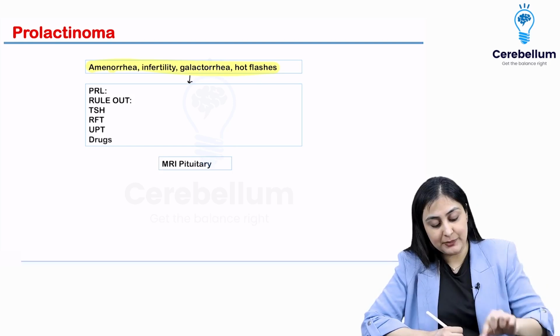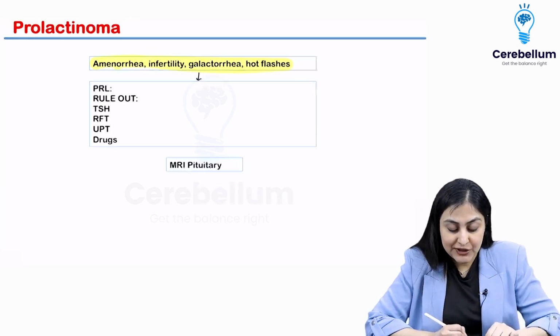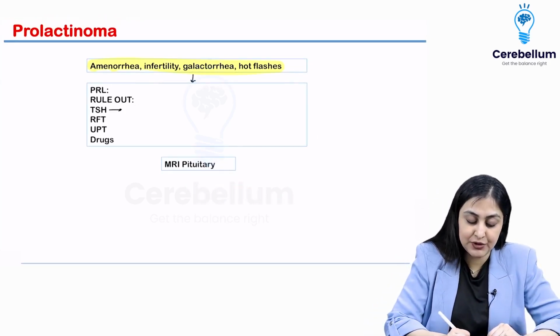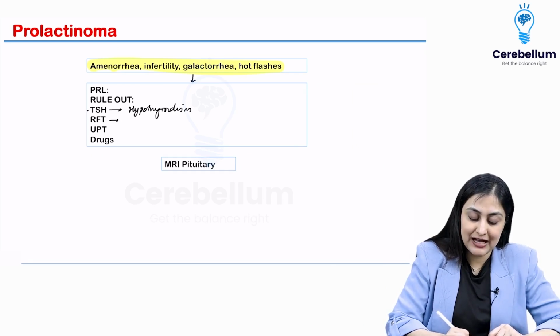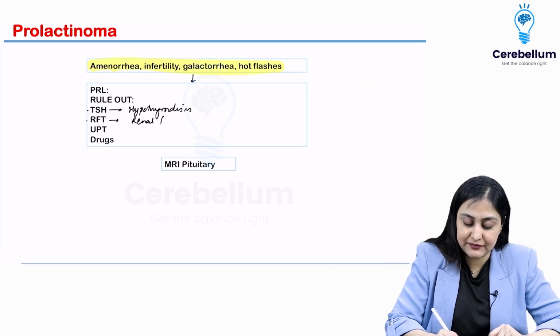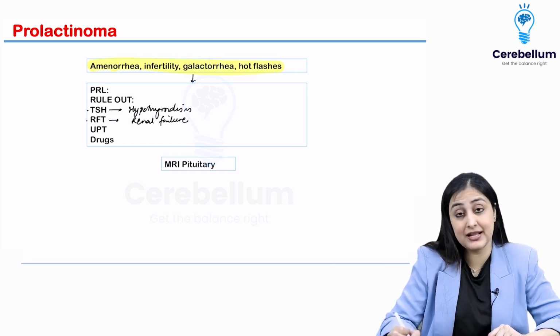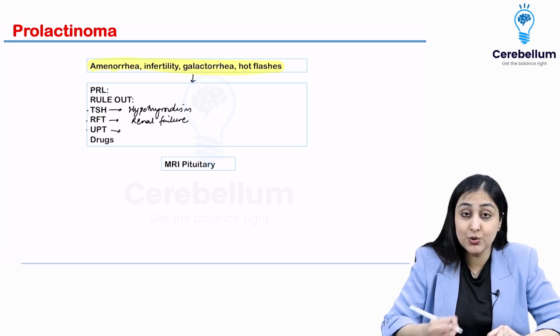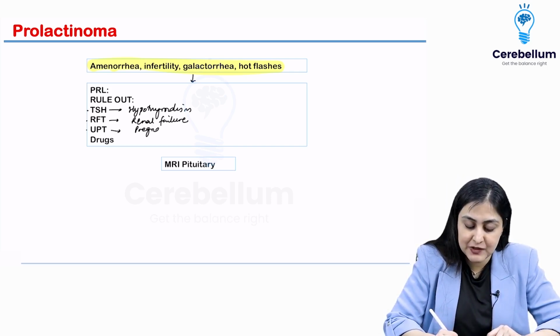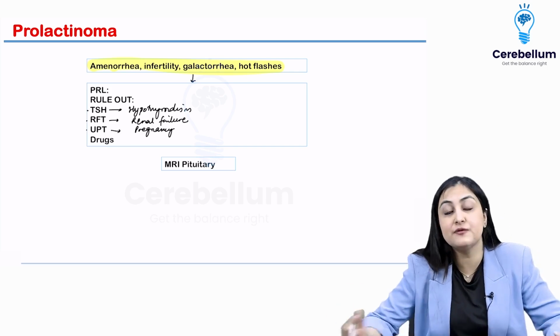and this is where you will get questions. So remember what you want to rule out. First you want to do a TSH because you want to rule out hypothyroidism. I've already told you why. You want to do an RFT because in renal failure, if the kidneys can't excrete prolactin, again it's going to be high. You're going to rule out renal failure by doing RFT. You're going to do a UPT, rule out pregnancy, because obviously in pregnancy prolactin is physiologically high.